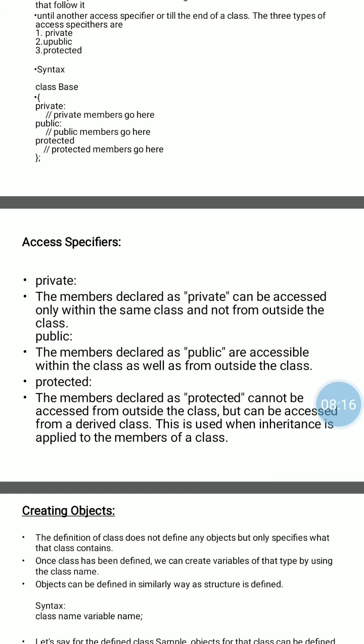If the data members of the parent class are declared as protected, then these protected members of the parent class are only accessible in the child class, not in any other outside class.